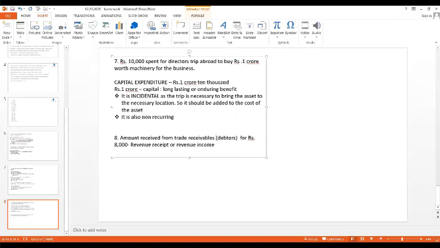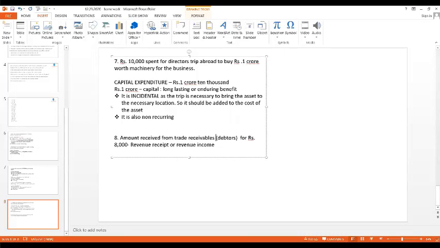Okay. So the next question is amount received from trade receivables. You all know what is debtors and creditors? Very good. From now onwards, we will call them trade receivables or trade payables. Why?